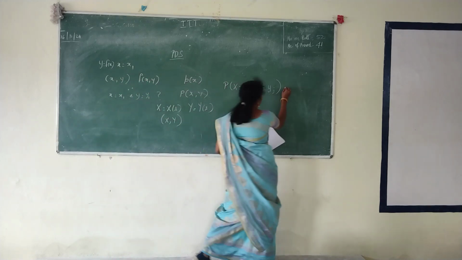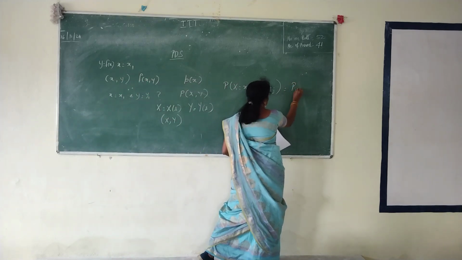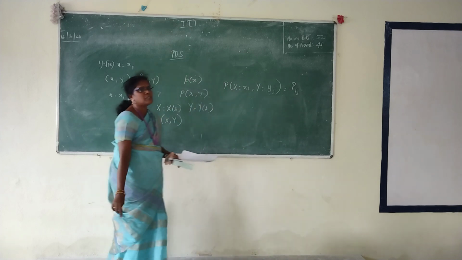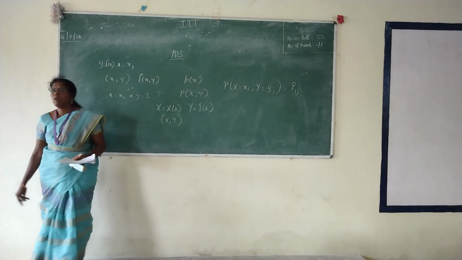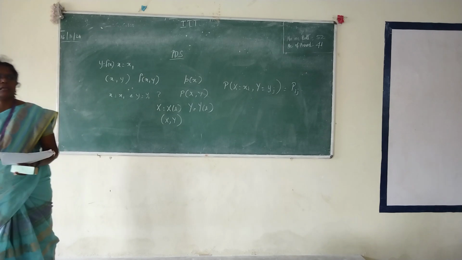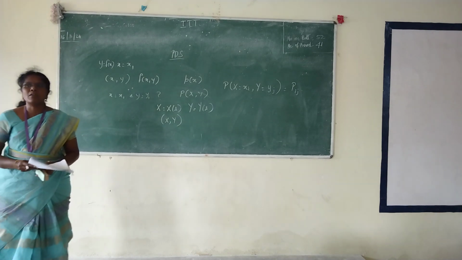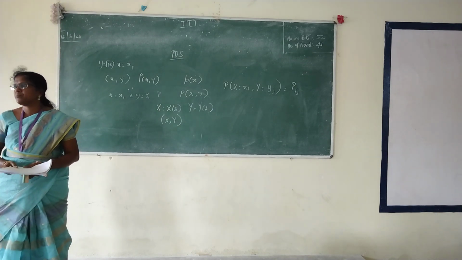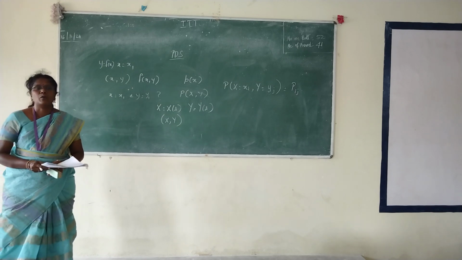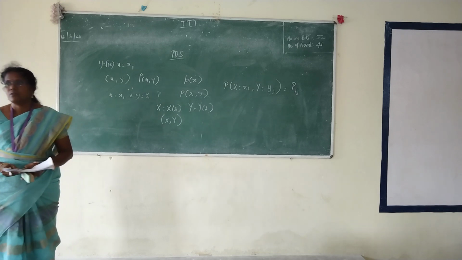So normally the notation we will write is Pij. i indicates the x values and j indicates the y values. General notation Pij. Okay. So always, what is the nature of probability value now? What is the nature of probability value? Zero.